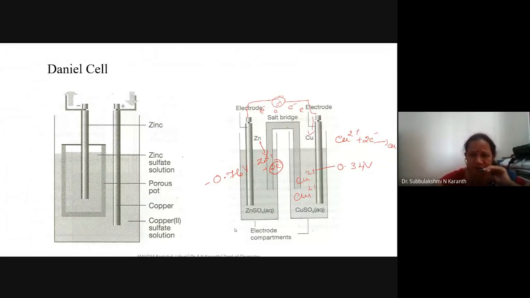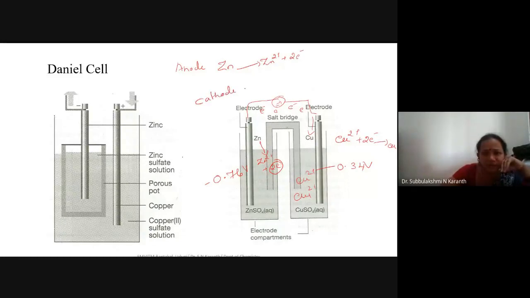Representation of this galvanic cell. Here zinc metal is dipped in a zinc sulfate solution. What is the reaction you observed at the anode? The anode reaction you already studied: Zn giving rise to Zn2+ plus 2 electrons. The cathode reaction is Cu2+ plus 2 electrons giving rise to Cu.